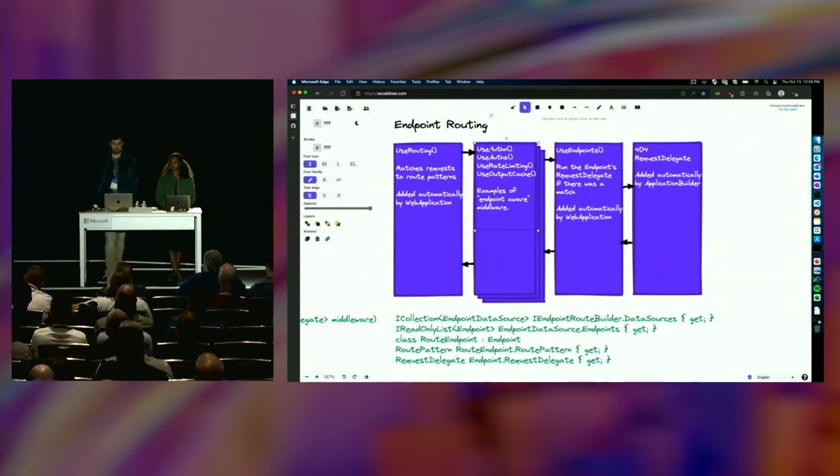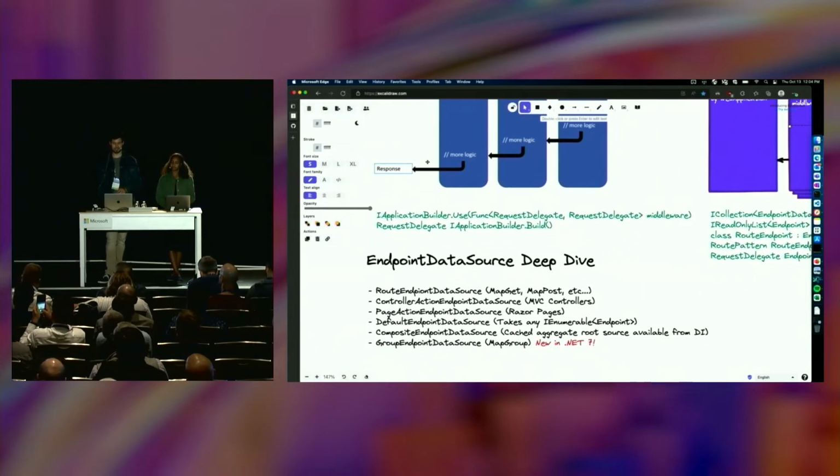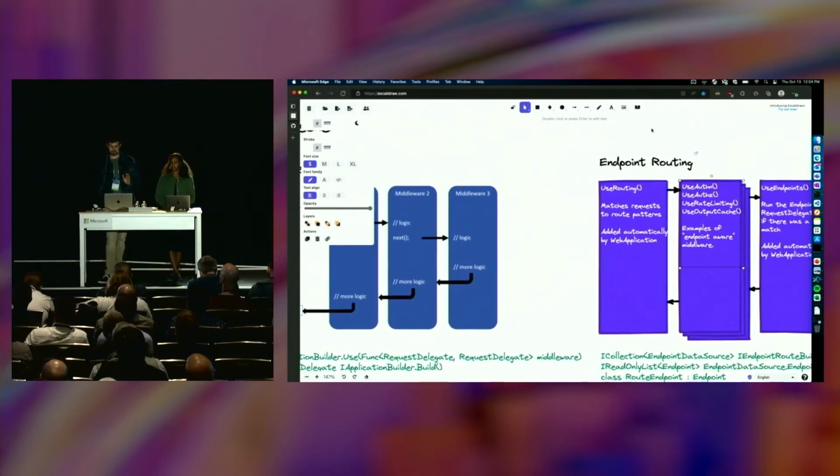And the way that happens is UseRouting basically will look at a list of endpoints that are defined using endpoint data sources. So this is like where the magic happens in minimal APIs. And if you click on this link for endpoint routing,